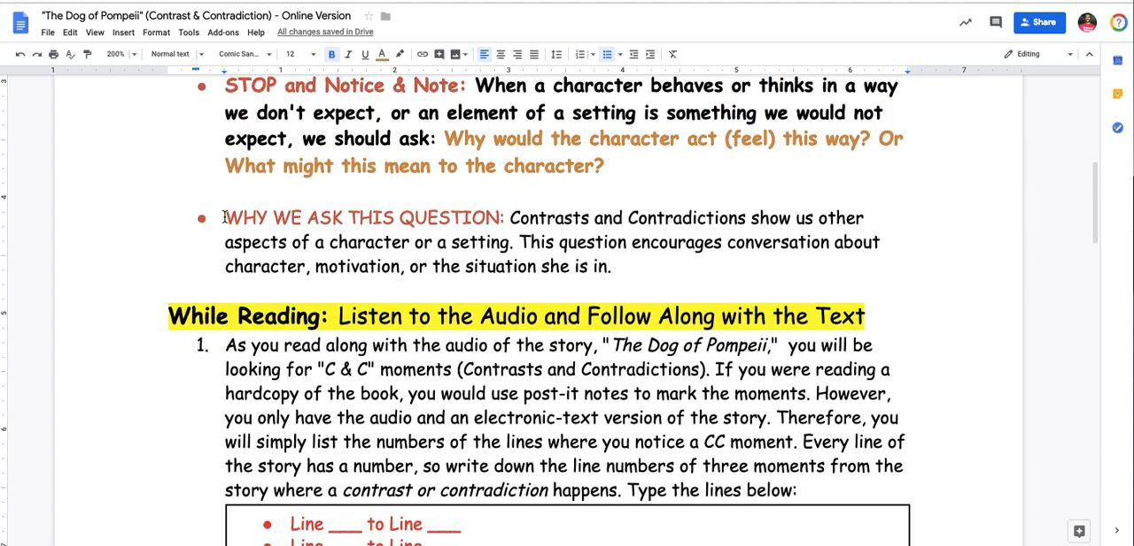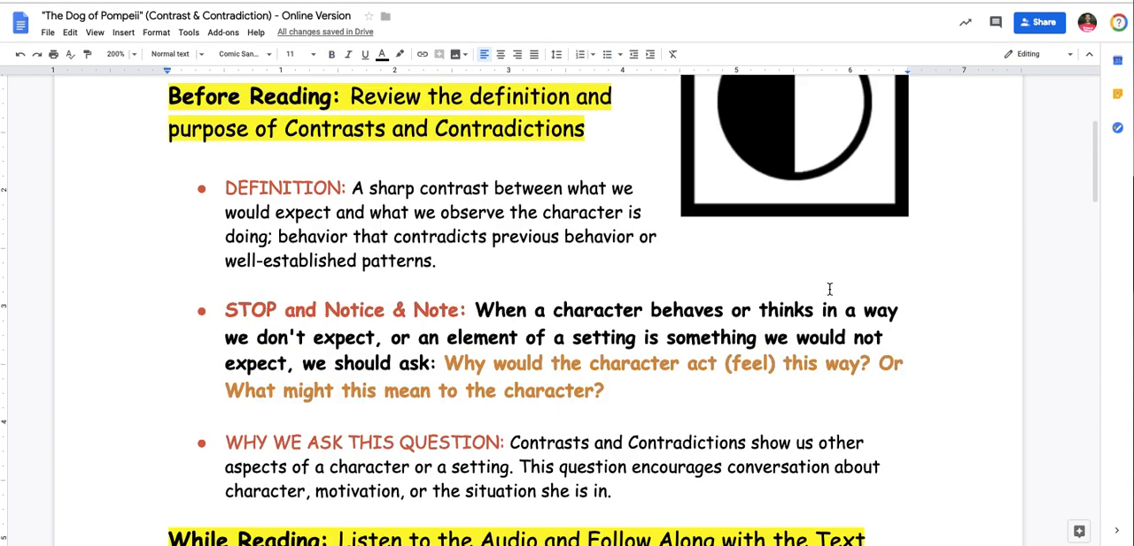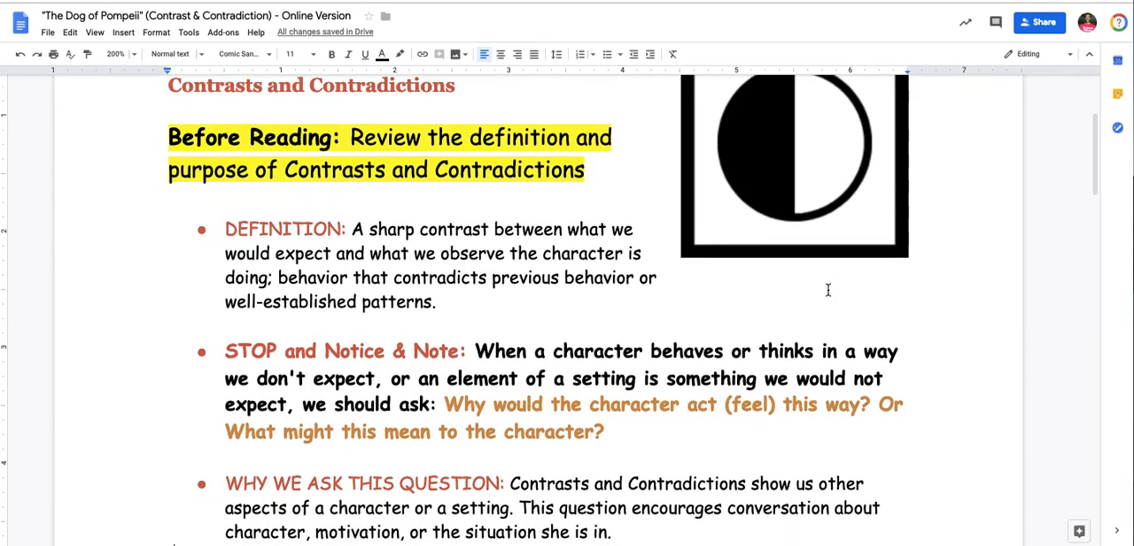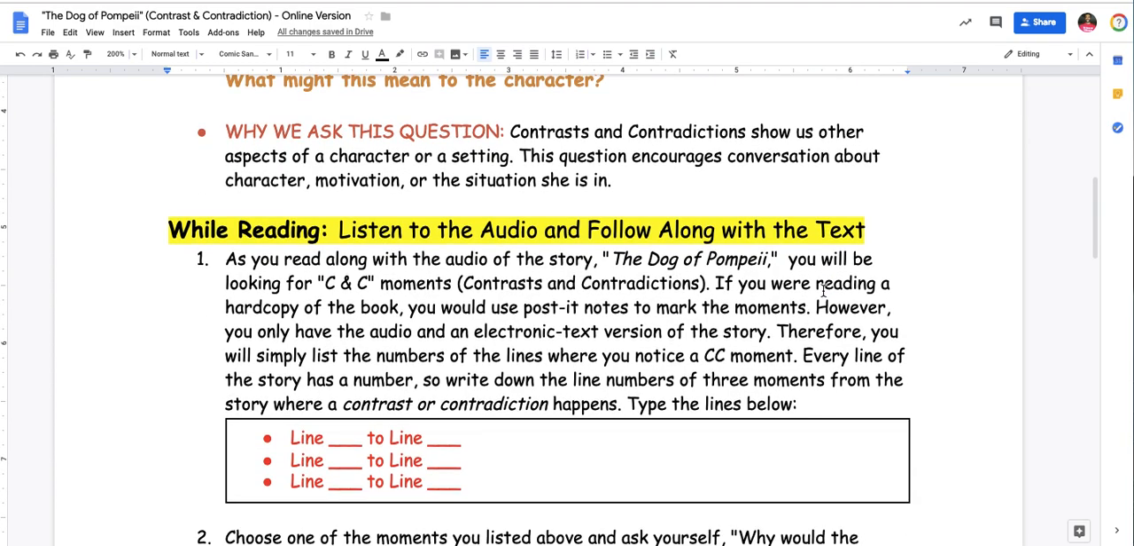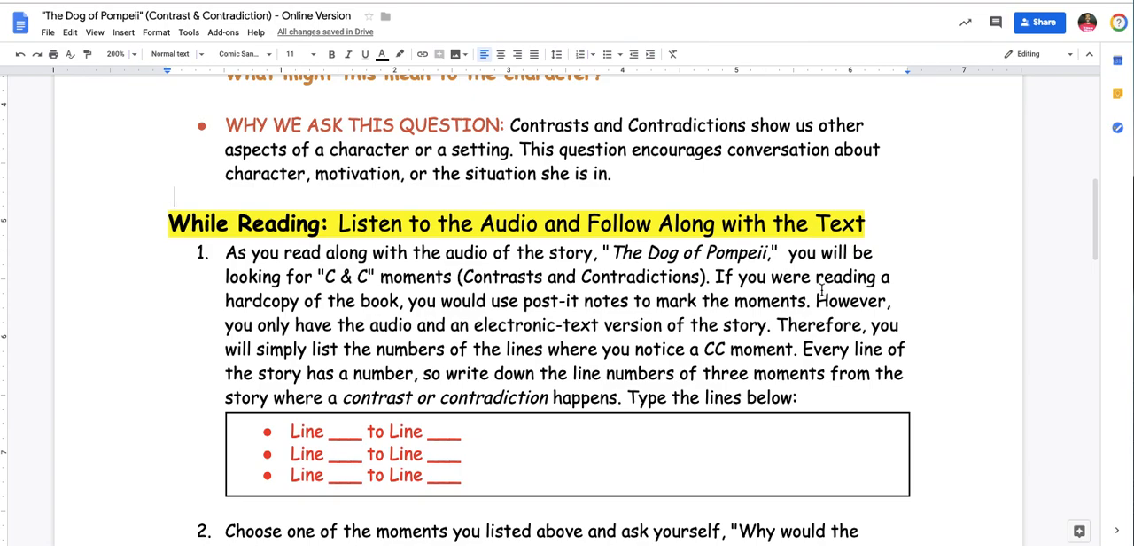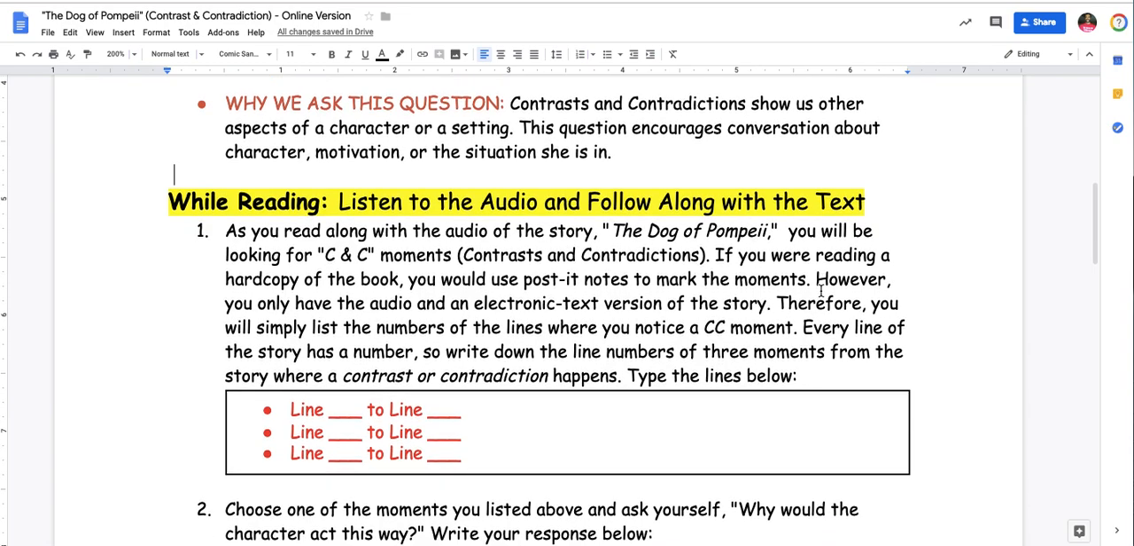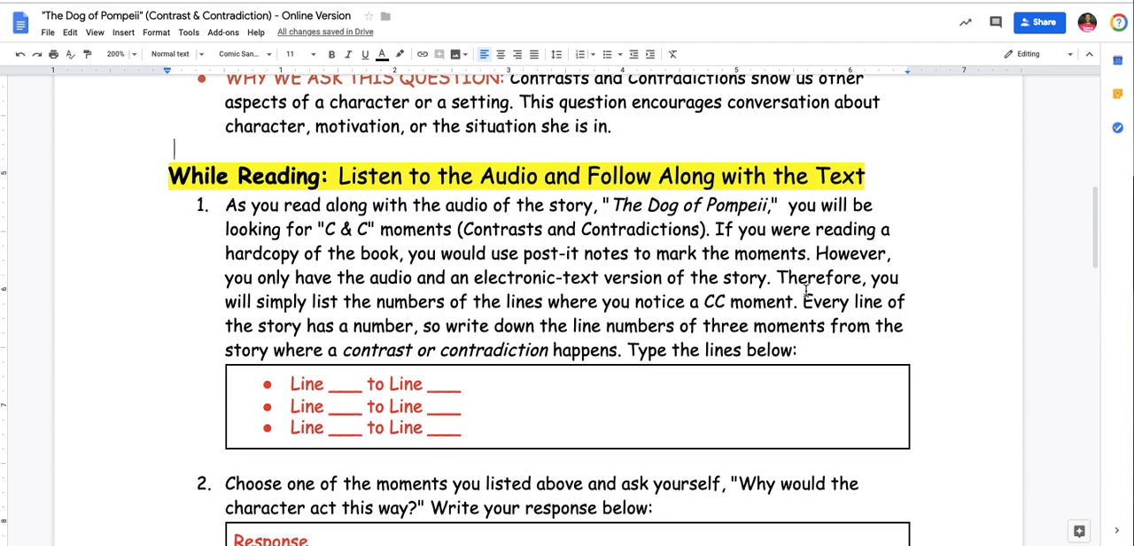Why do we ask this question? Contrasts and contradictions show us other aspects of a character or a setting. This question encourages conversation about character, motivation, and the situation she or he is in. So, this sets up what a contrast and contradiction is. Basically, you're looking for characters that do one thing and then start to do another thing, or you're looking for a setting that drastically changes from maybe a peaceful place to a place of chaos.